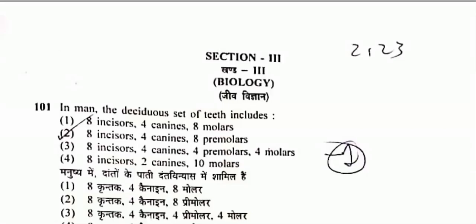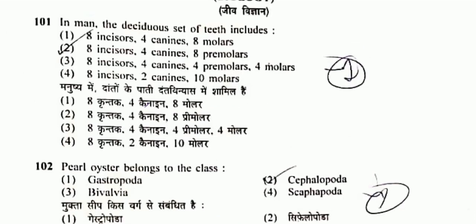Hello everyone. So in this video we will discuss the question and answer of BHU Biological Science for UG paper code 182. So first, question number 101. In man, the deciduous set of teeth includes 8 incisors, 4 canines and 8 molars. So option 1 will be the correct one.